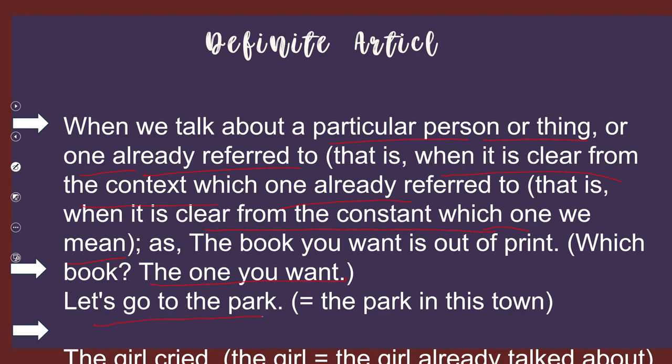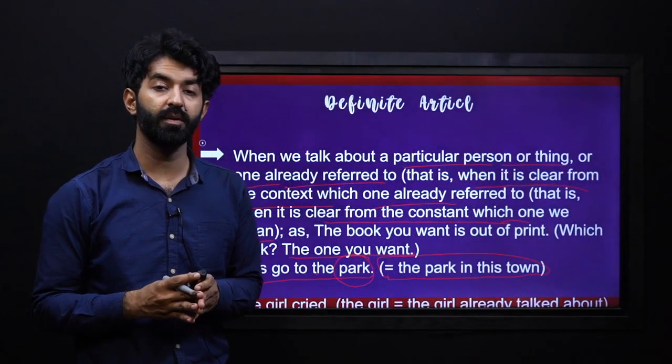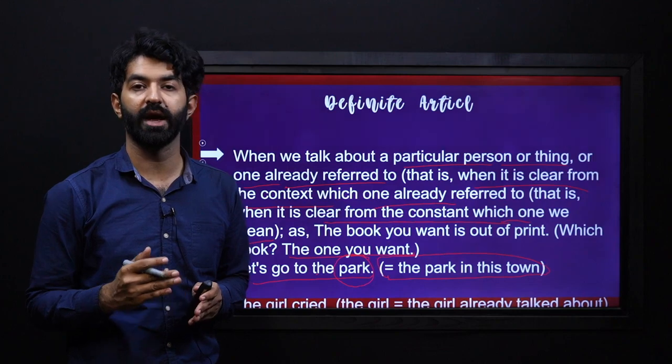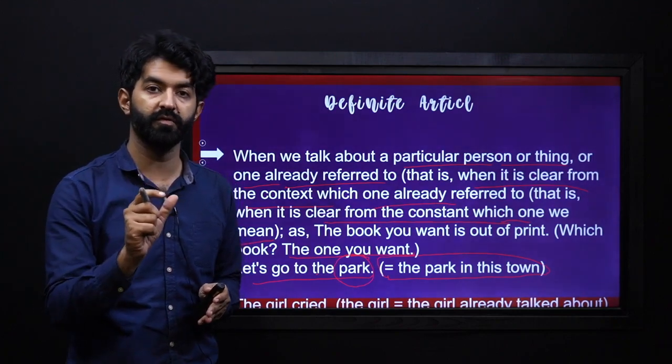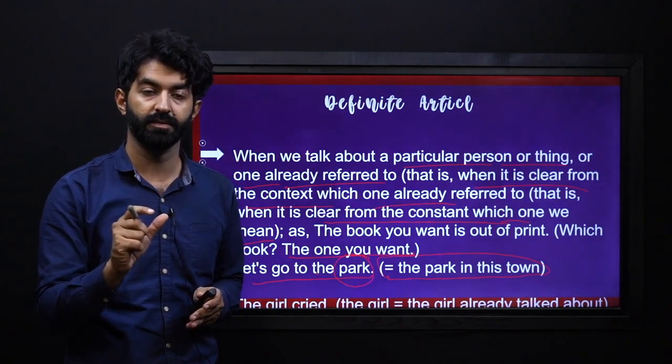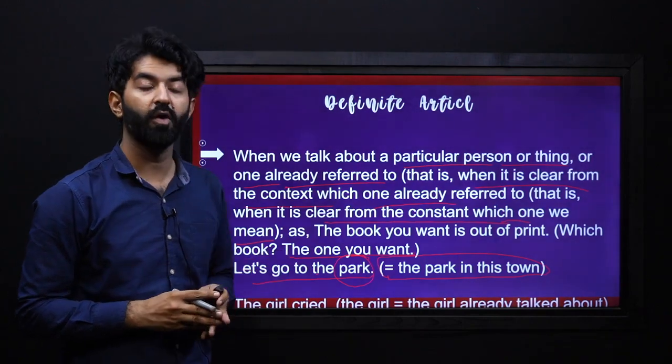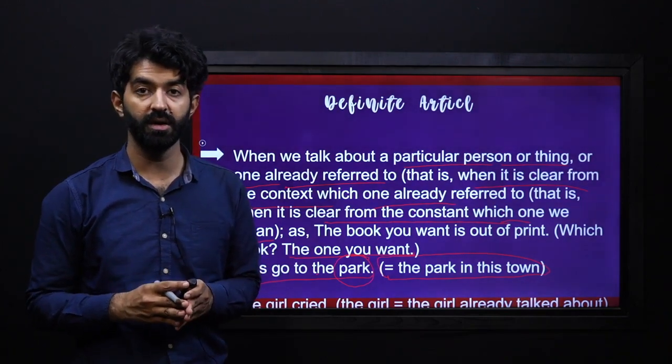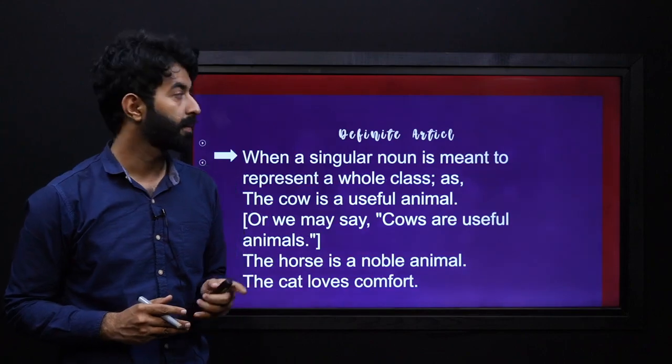Let's go to the park. The park in this town. It's understood from the context that the park is in the town that is near or that is often frequented. That's why we use the, because we know from the context that we are talking about a particular place. So this is how we use the definite article the in different situations.